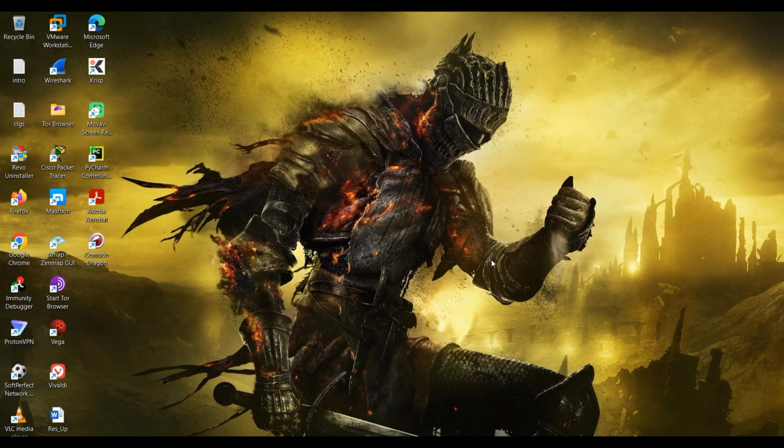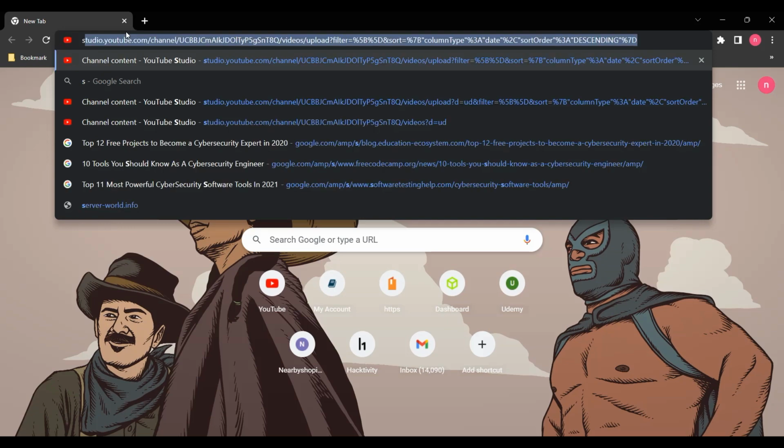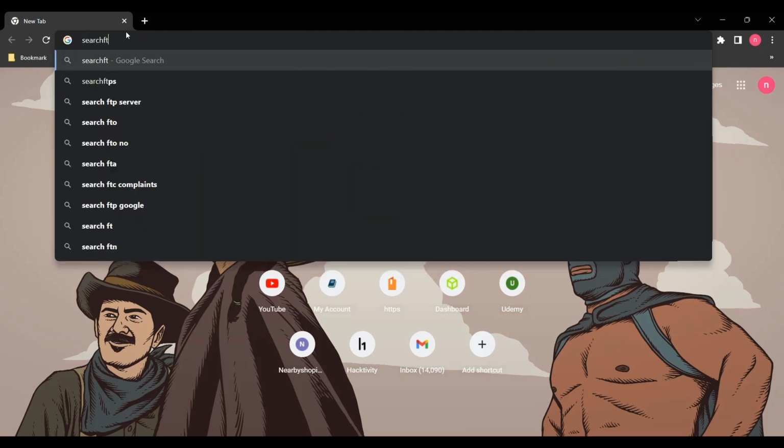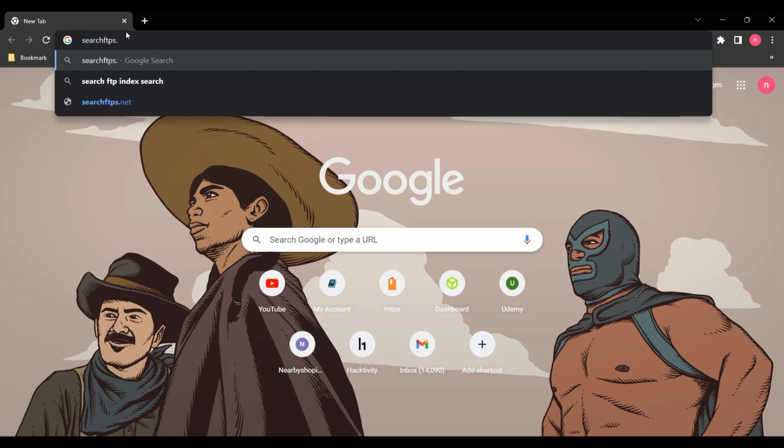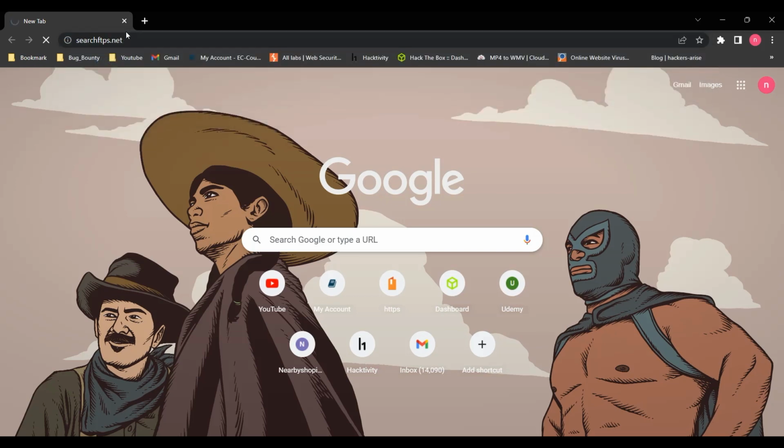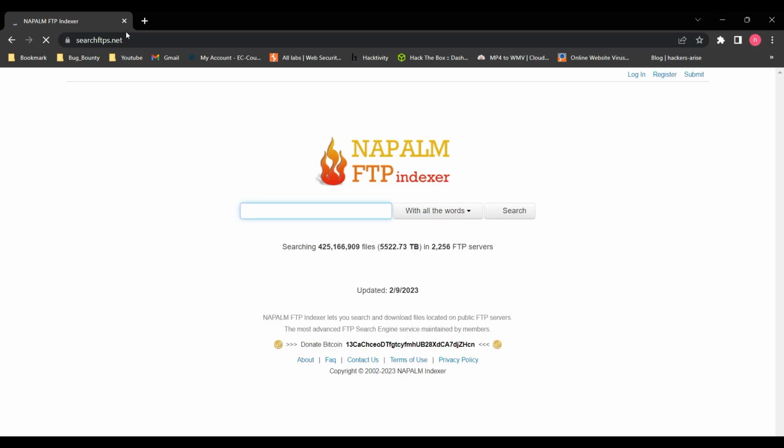Here we will use the Napalm Index or FTP search engine to extract critical FTP information about the target organization. Launch any browser. In this video, we are using Google Chrome. In the address bar of the browser, enter search ftps.net and press enter. Napalm FTP Indexer website appears.